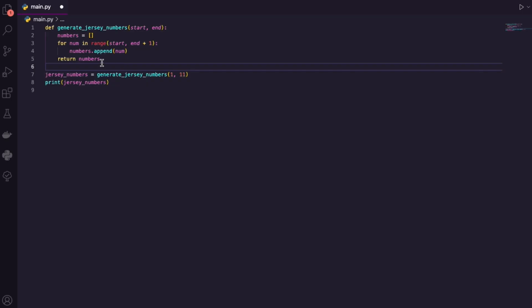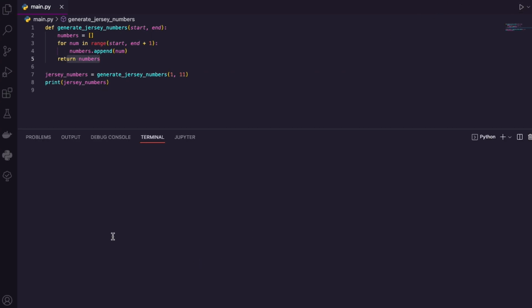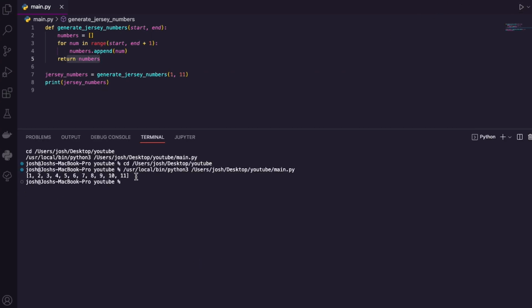Let's watch the output. What's going to happen when I run this code? Well, you can see that I'm returning a list of numbers, so ideally, I should just get a list of numbers from 1 to 11, which I do, right? But that is using up a lot of the computer's memory. That's why we use a generator. A generator is just like a list, but we use the element once and then we just move on. That's it. Let's refactor our code.